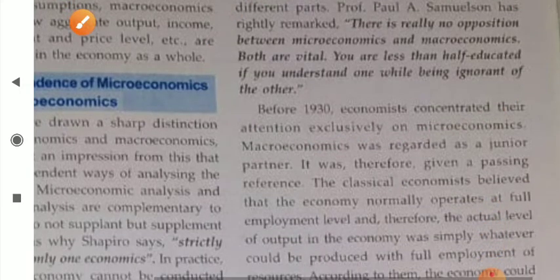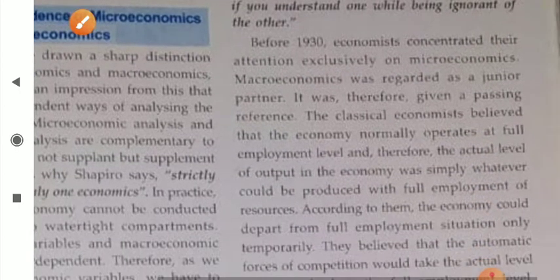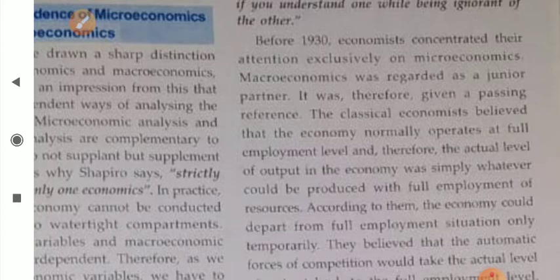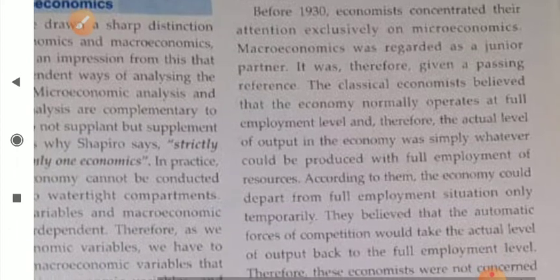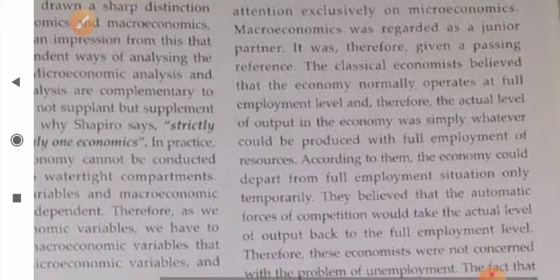Before the 1930s, economists concentrated their attention exclusively on microeconomics. Macroeconomics was regarded as a junior partner. It was therefore given only a passing reference.